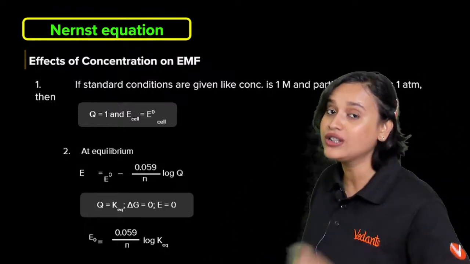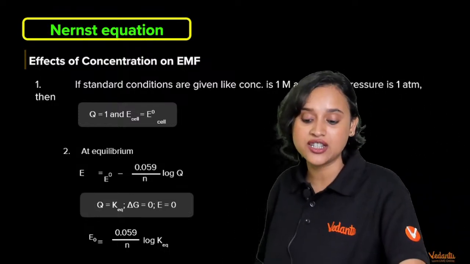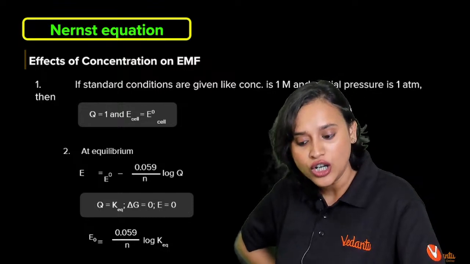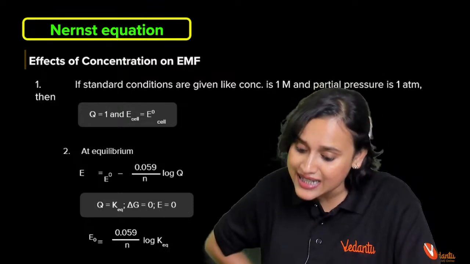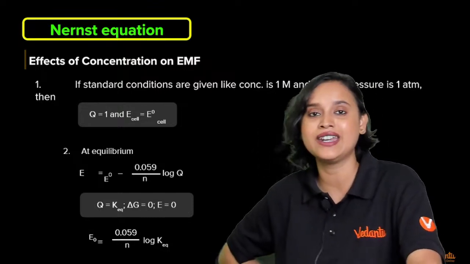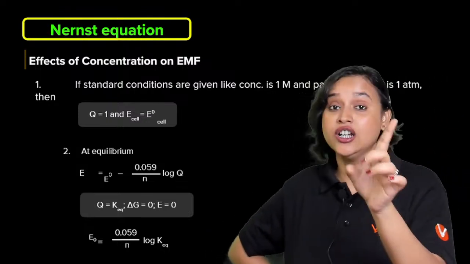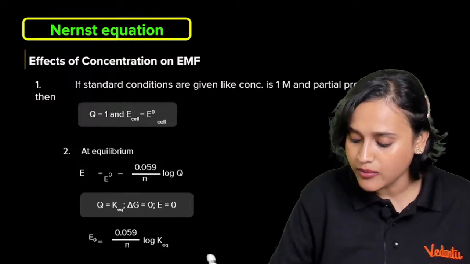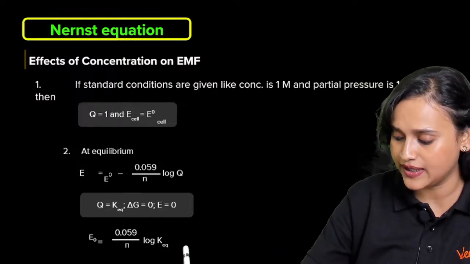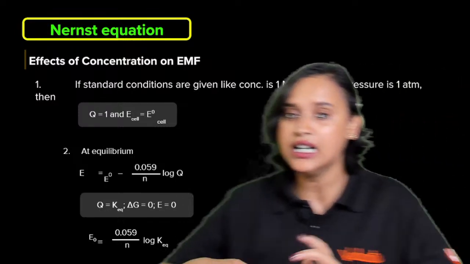And you all know that at equilibrium, your delta G is equal to 0. That means that your E is equal to 0. So at equilibrium, E will become E naught minus... sorry, at equilibrium, you will get this formula basically. Okay, what will you get? You will be getting this formula.